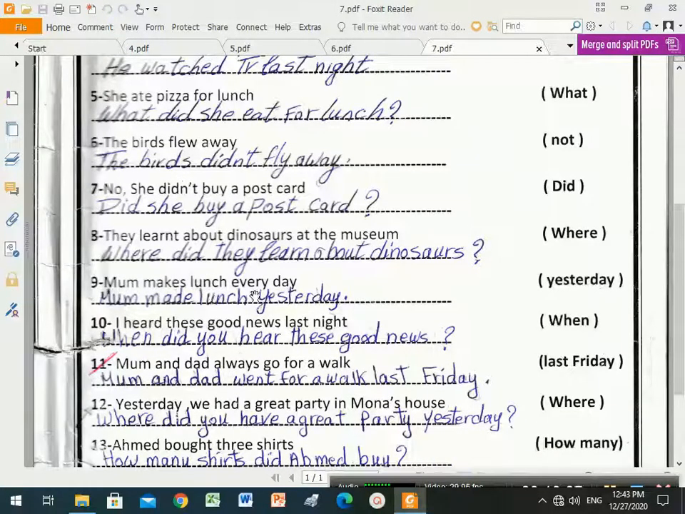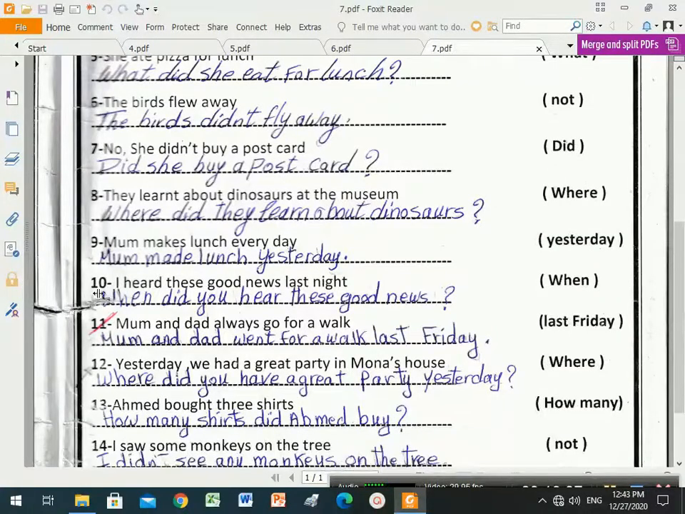Mom makes lunch every day. This is a present simple. And between brackets yesterday, so he wants us to change the sentence into past simple, yes. So, mom makes. Makes? What is the past simple of make? Yes, made. Mom made lunch yesterday. It's very simple if you memorize these verbs very well.